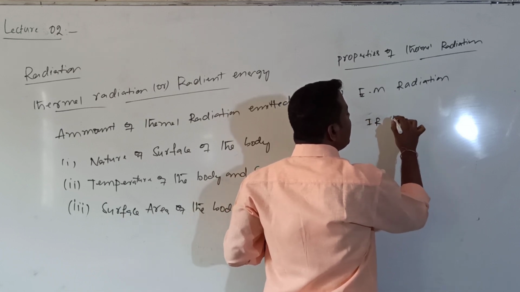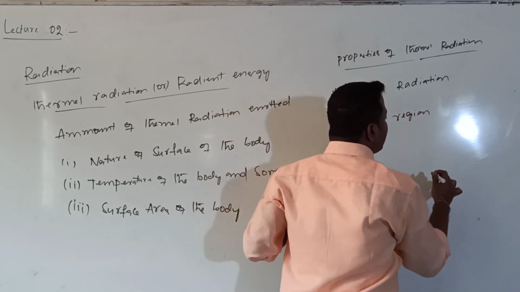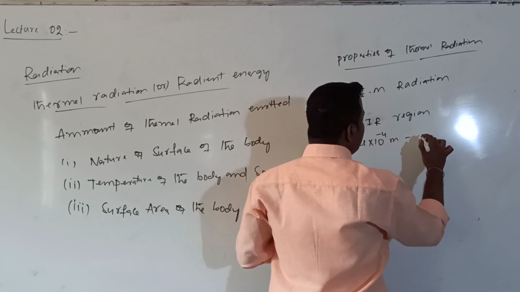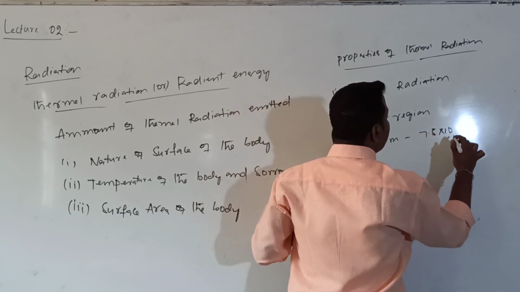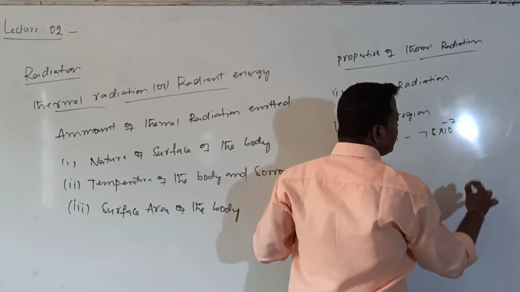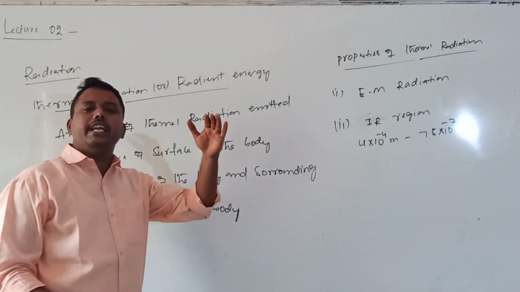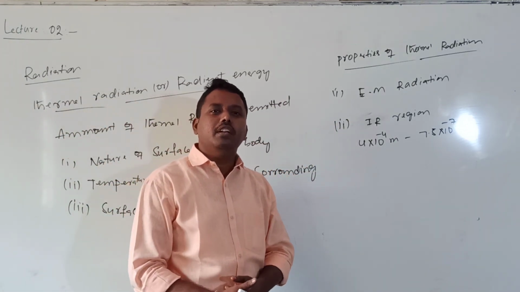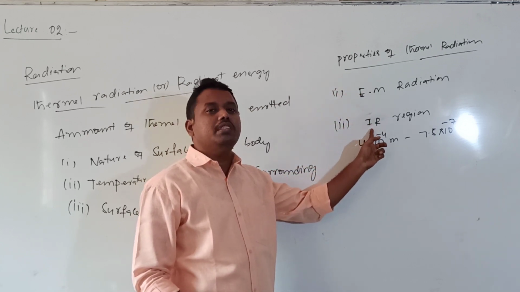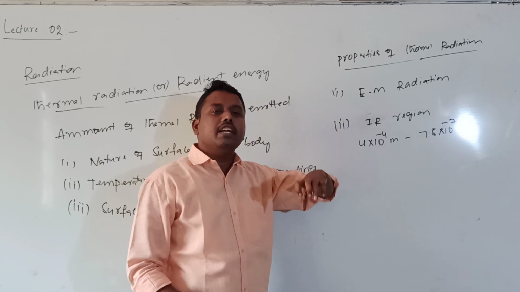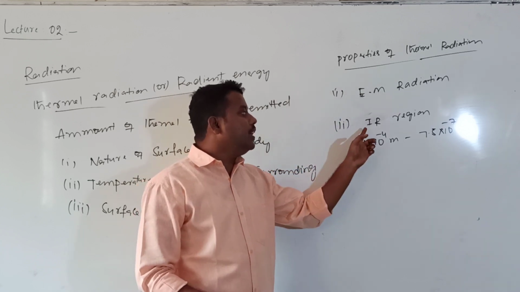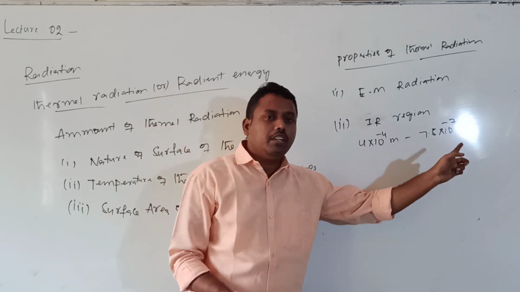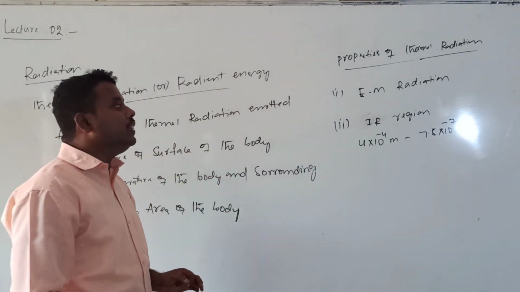The second property: it belongs to the infrared region of the electromagnetic spectrum, with the wavelength range 4 into 10 to the power of minus 4 meters to 7.5 into 10 to the power of minus 7 meters. In electromagnetic radiation there are several regions: ultraviolet, infrared, visible. This thermal radiation belongs to the infrared region. Every region has a particular wavelength range, and this is the wavelength range.